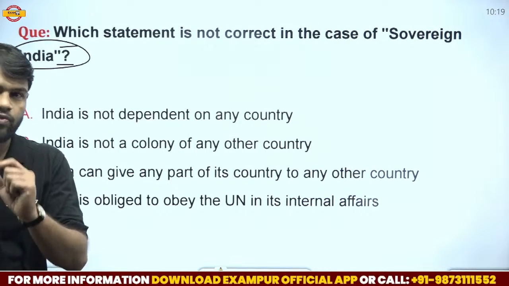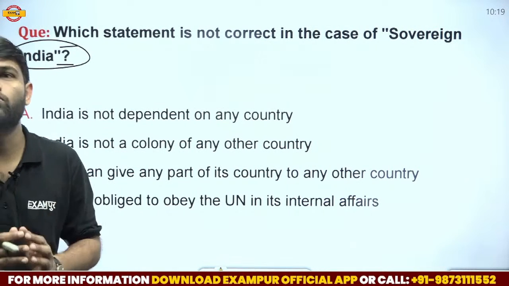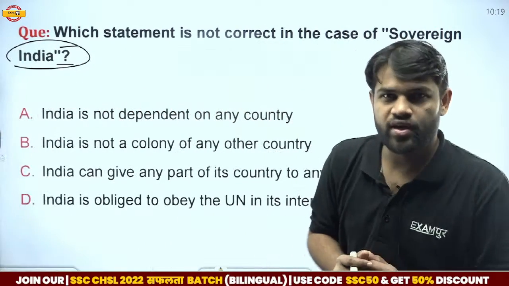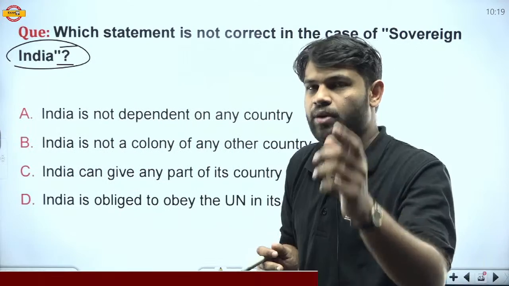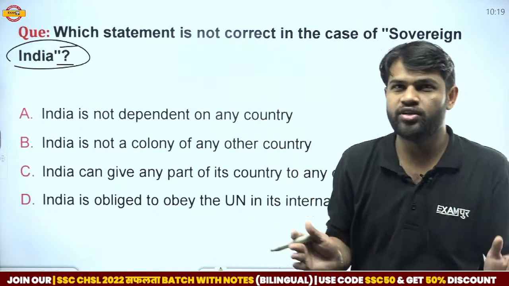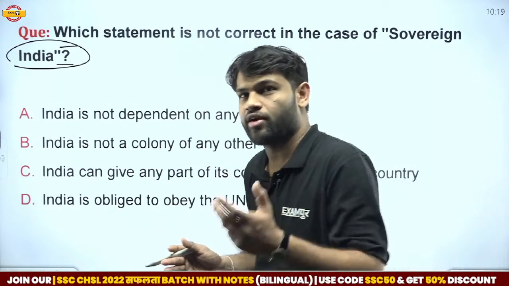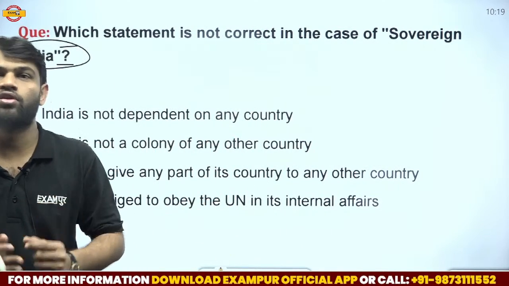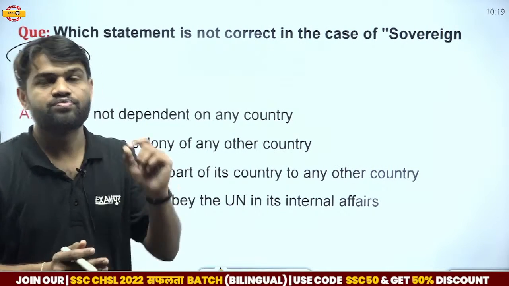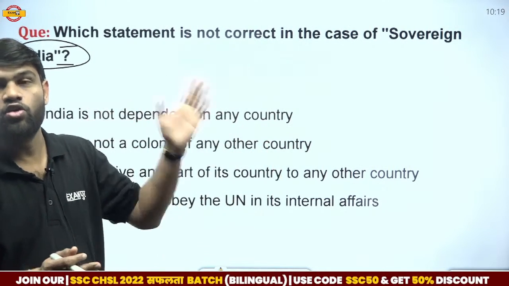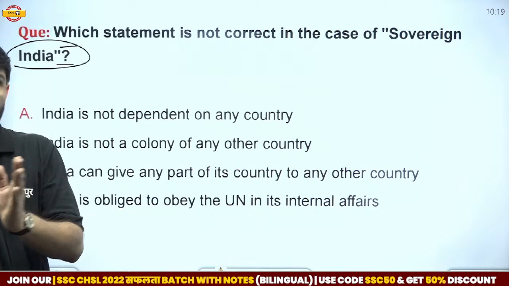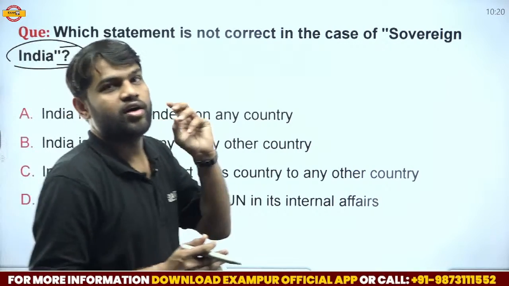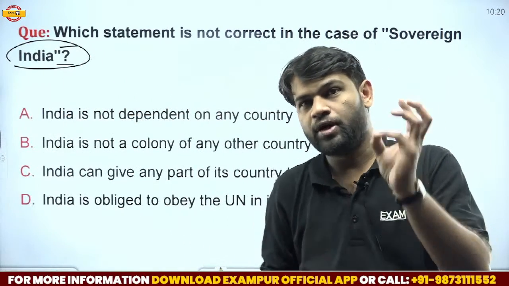If you read the preamble of the Indian Constitution, everyone read in the initial classes: we the people of India, having solemnly resolved to constitute India into a sovereign, socialist, secular, democratic republic, and to secure to all its citizens justice, social, political, and economic.